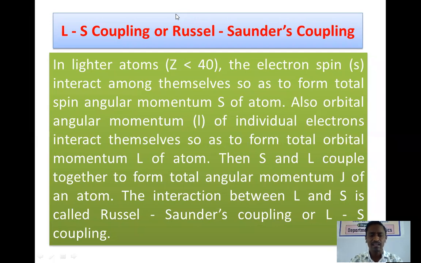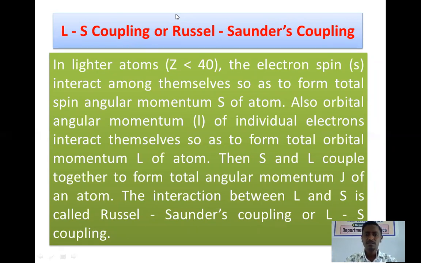Suppose a particular atom has 10 electrons, then the spin angular momenta of all these 10 electrons, s1, s2, s3 up to s10, interact among themselves to form the resultant spin angular momentum of the atom.